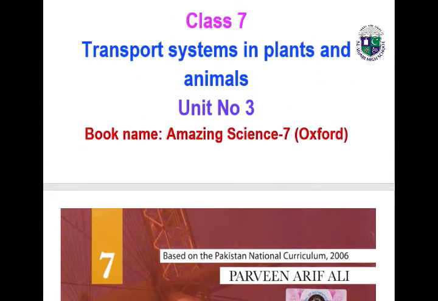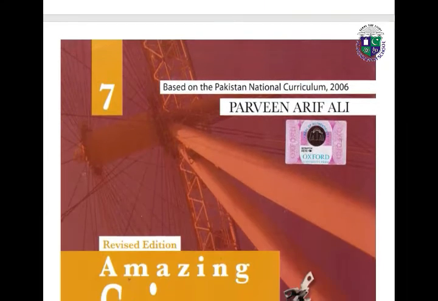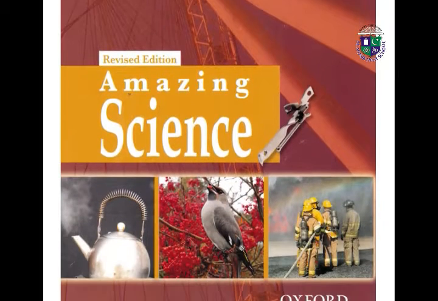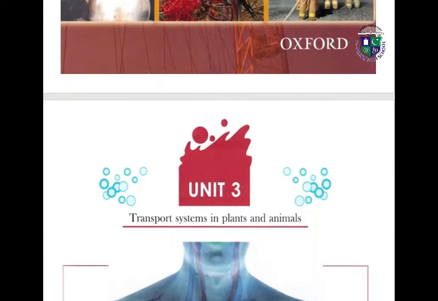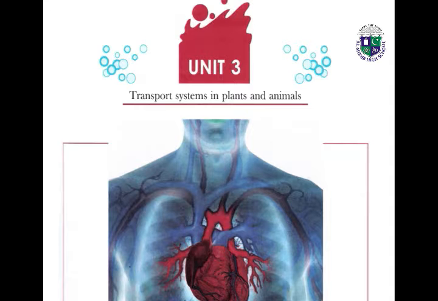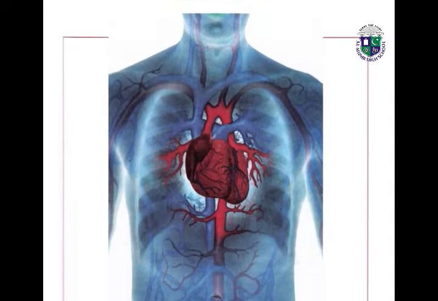Today we are going to discuss our unit number 3. This is your science class. This is the title page of your science book, Amazing Science, Oxford, for class 7. Unit number 3 is about transport systems in plants and animals.